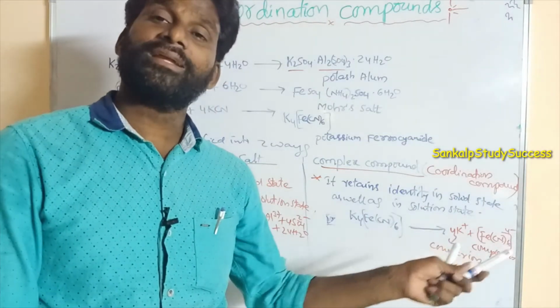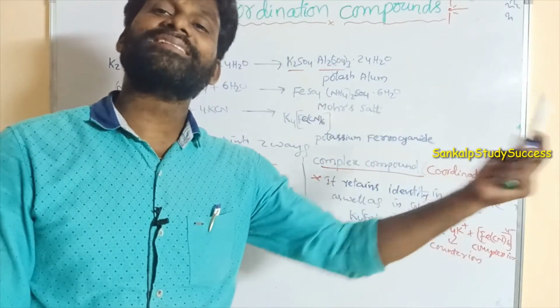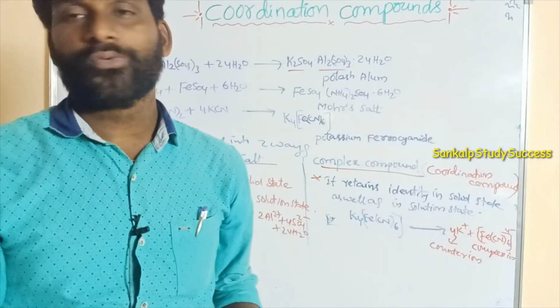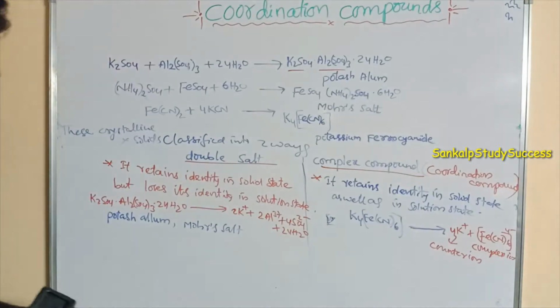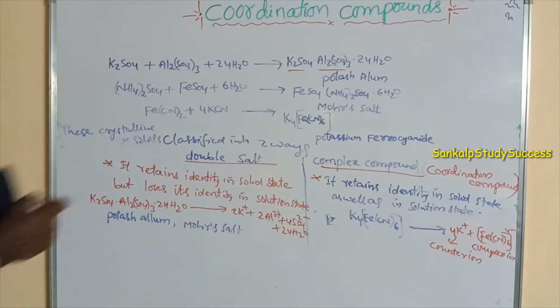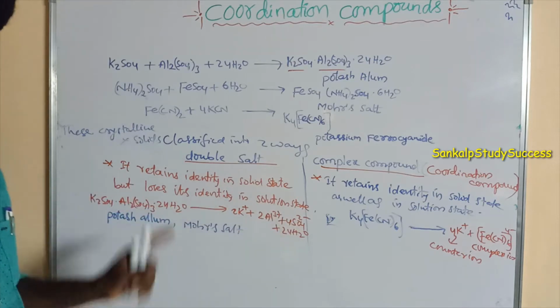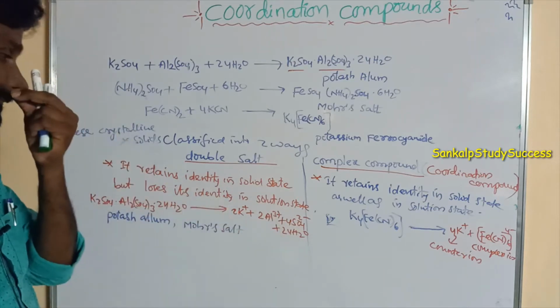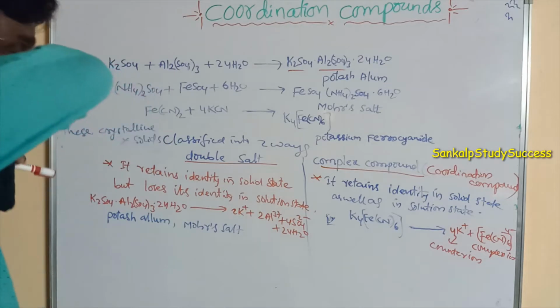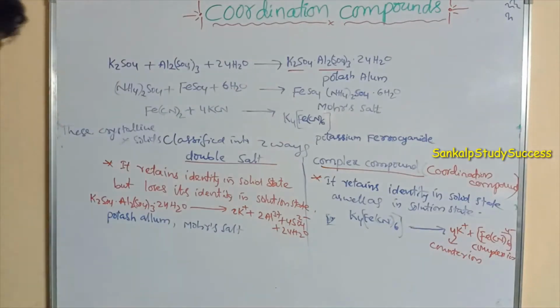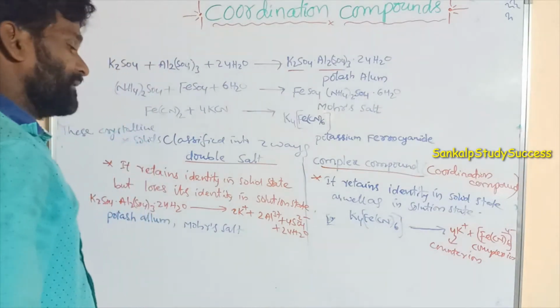It can ionize into counter ions and complex ion. That complex ion is taken as the complex compound. And the double salt gives a test for K+, Al3+, SO4 2-, the potassium ion, aluminium ion and sulfate.